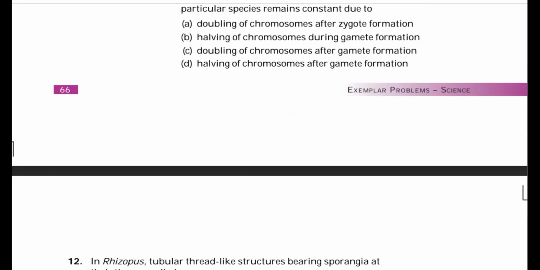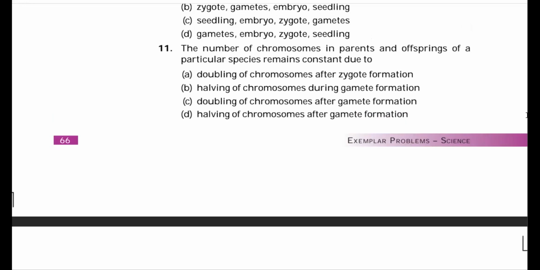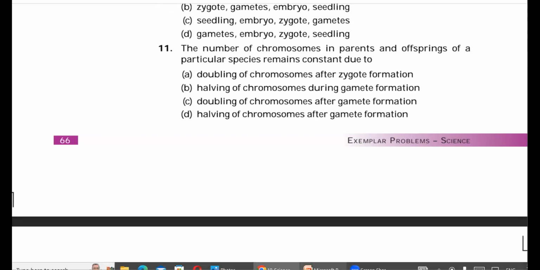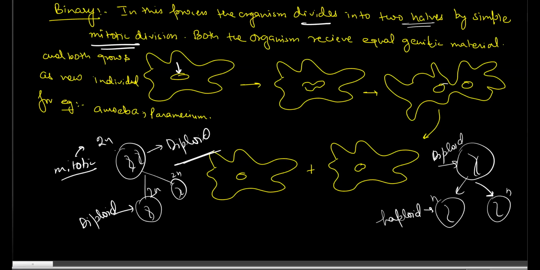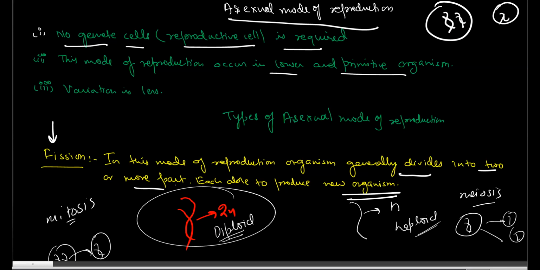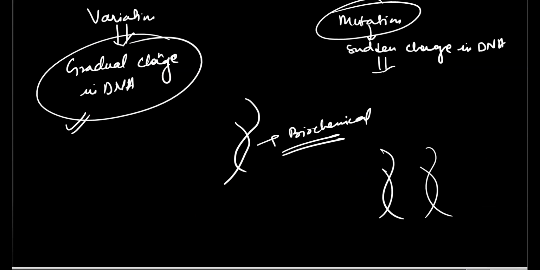Which one is correct? The correct answer is halving of chromosomes during gamete formation. So when gamete formation takes place, you know that during that time, the chromosomes are half. Like you see here.